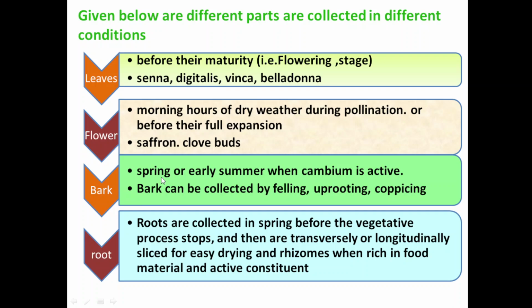Barks are collected in spring or early summer when the cambium is active, and are collected by felling, uprooting, and coppicing. Felling means the bark is cut at the base, the tree falls down, and the bark is peeled off.